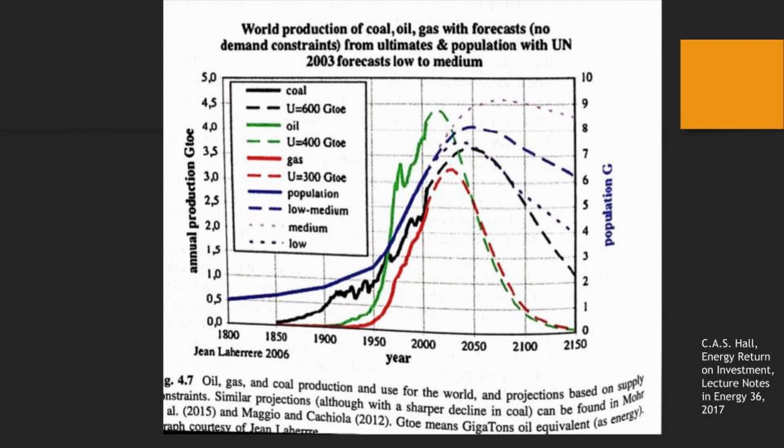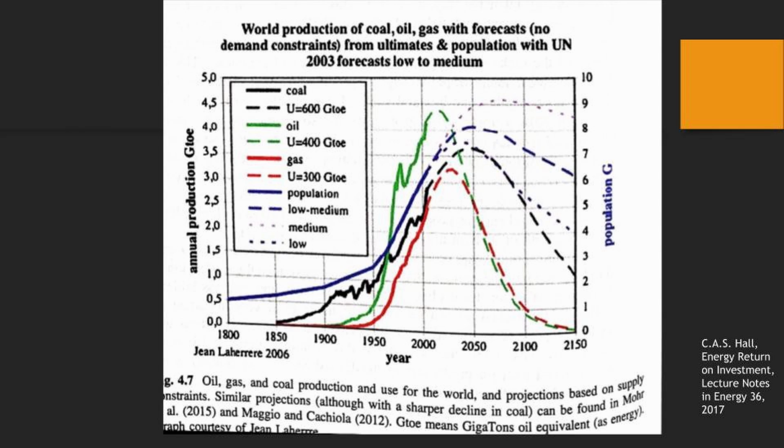This is a graph showing that fossil fuels have a peak. At a certain point, it doesn't matter how much energy you use to extract fossil fuels. You're going to have a limited amount of fossil fuels that can be extracted. This is the graph of world production of coal, oil, and gas with forecast.